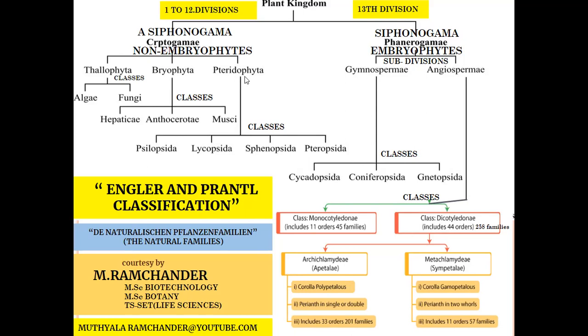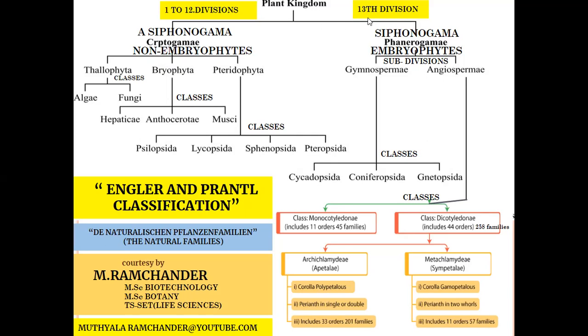The Pteridophyta subdivision is classified into four classes: Psilopsida, Lycopsida, Sphenopsida, Pteropsida. In Pteridophyta, primitive plants are placed in Psilopsida. Advanced Pteridophyta plants are placed in Pteropsida. Then all these plant kingdom divisions belong to Asiphonogama or Cryptogame or non-embryophytes.